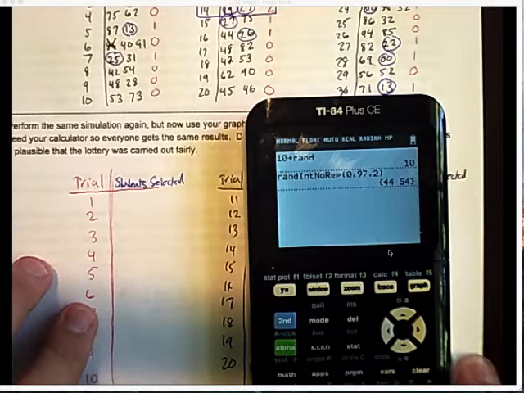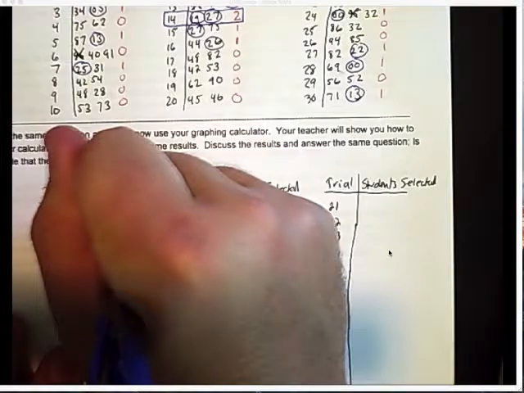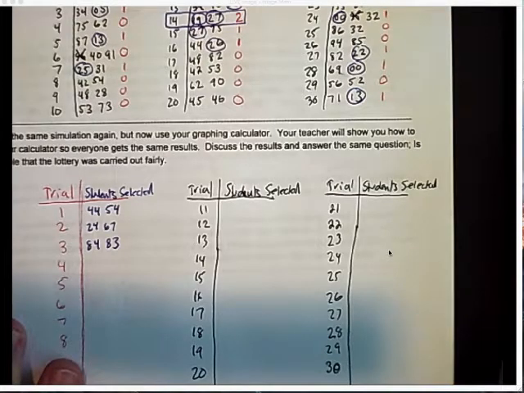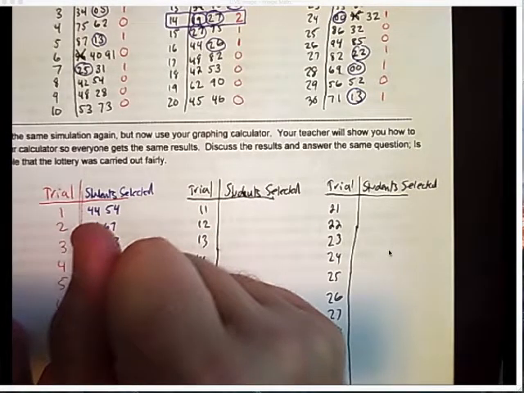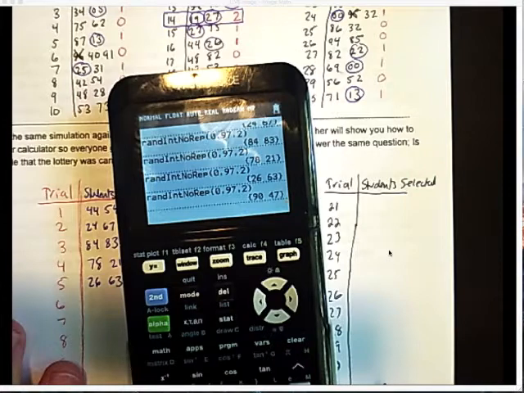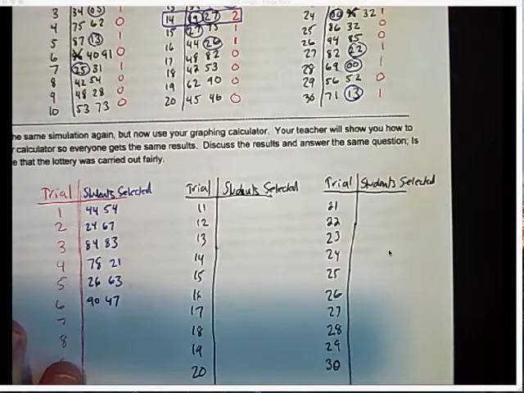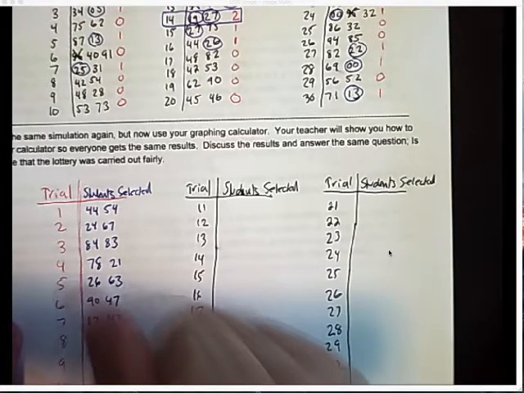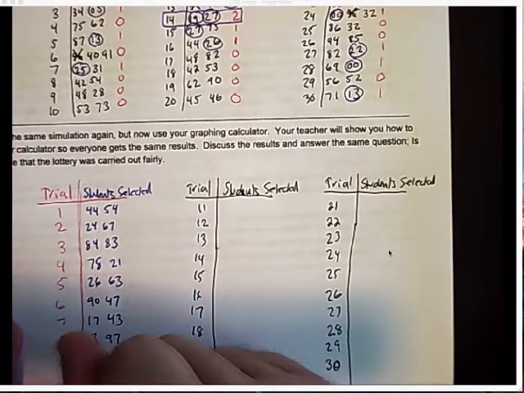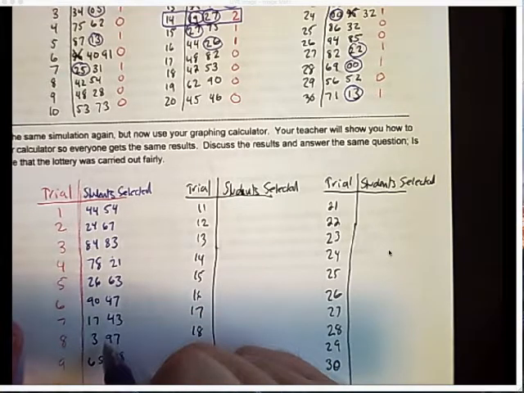All right. I hit enter again, then I get 24, 67, 84, 83, 78, 21, 26, 63, 90, 47, 17, 43, 3, 97, 65, 58, 5, 94.